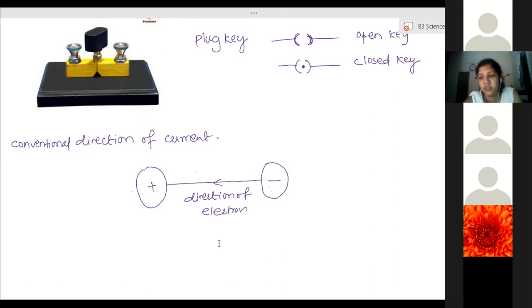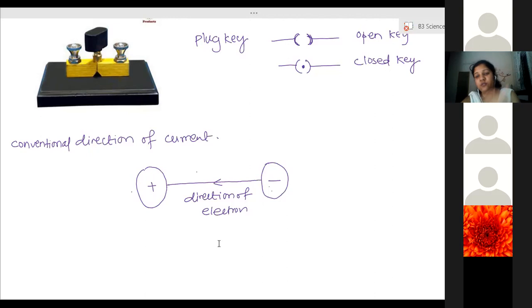Rutherford's nucleus determination had been done. Positively charged particles had been determined. Electron discovery had not been done. So scientists at that time considered that some positively charged particles are moving. And positively charged particles will move from positive to negative.